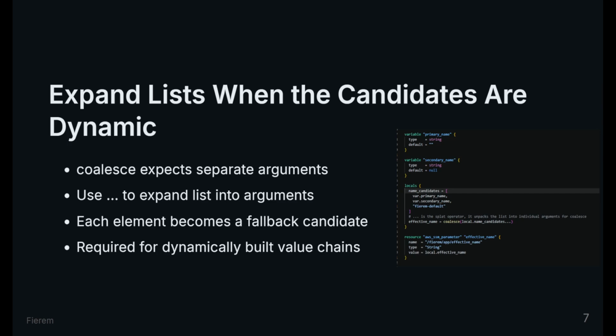Coalesce accepts individual arguments, not a single list container. The mechanism is argument expansion with the splat operator. The outcome is that Terraform can treat each list element as its own fallback candidate. This matters when defaults are assembled dynamically in locals or modules. Without expansion, Terraform sees one list value instead of multiple candidate values.